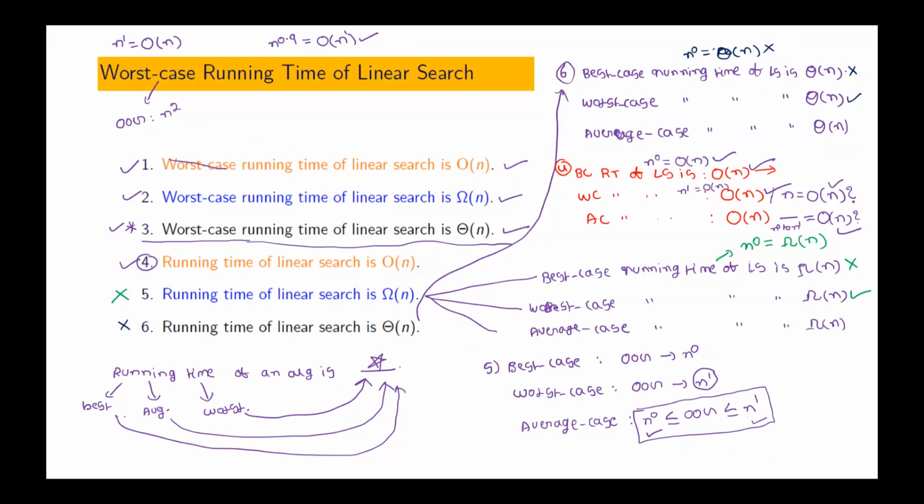People say for worst case we should prefer big O. What is the context in which they are saying that statement? The intention here is if we represent worst case running time using big O, it will be true for the other two cases automatically. But no such guarantee is there for big omega and theta. Is that correct? Yes, sir. That's why for worst case, big O is preferred.